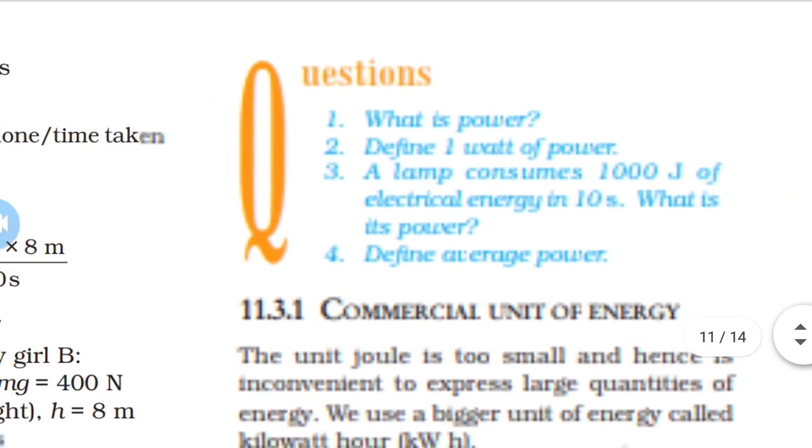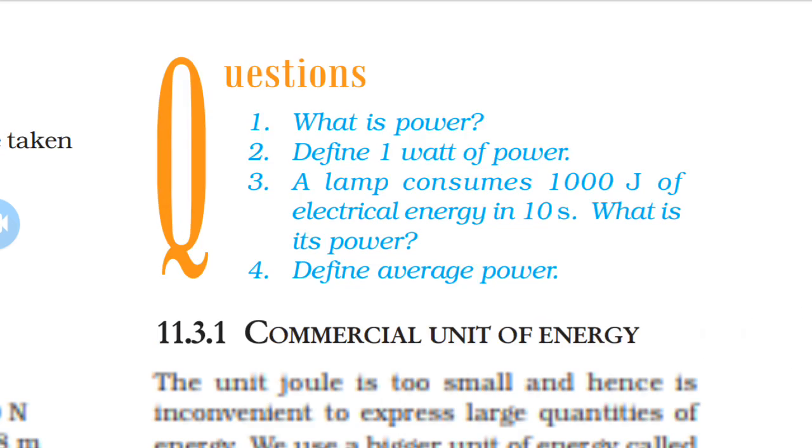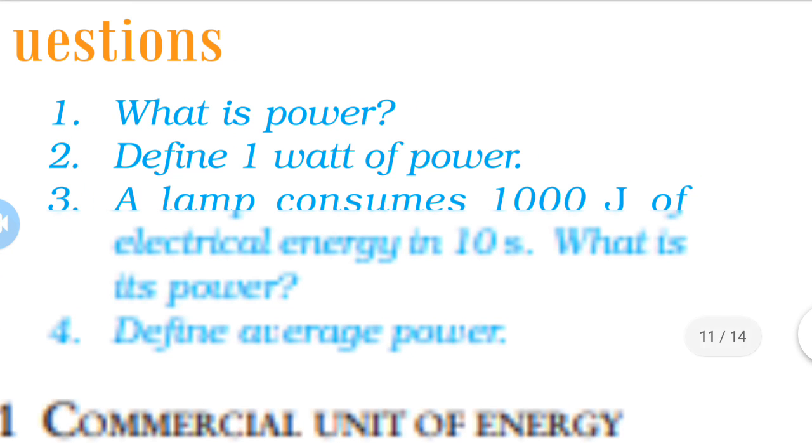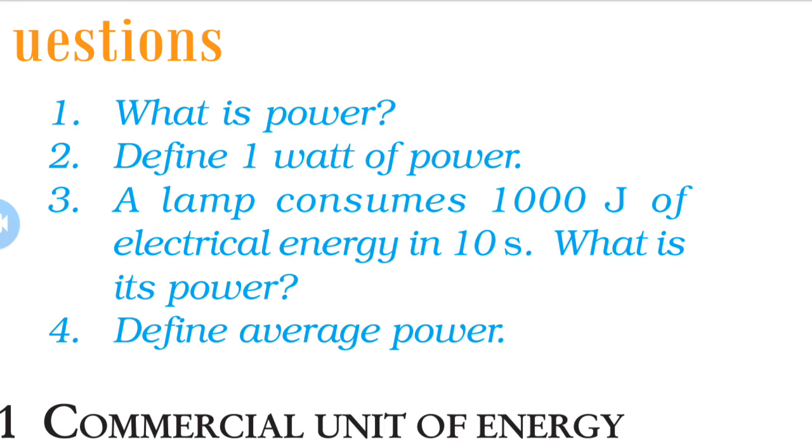Now we discuss some in-text questions. What is power? Power is defined as the rate of doing work or the rate of transfer of energy. Second question, define 1 watt of power. The power of an agent, a device, or an appliance is 1 watt if it does work at the rate of 1 joule per second.